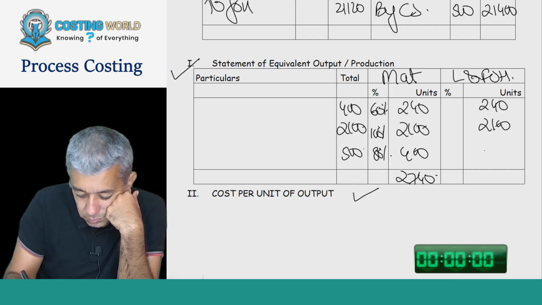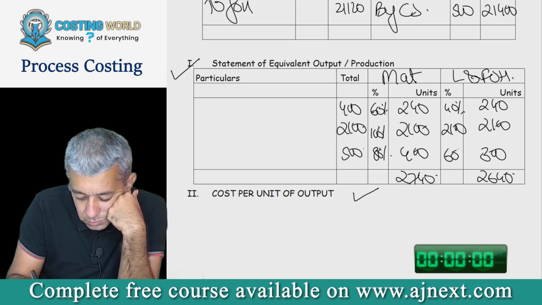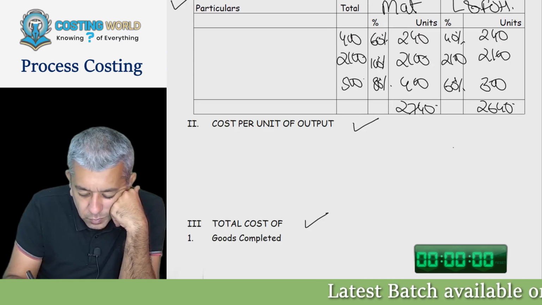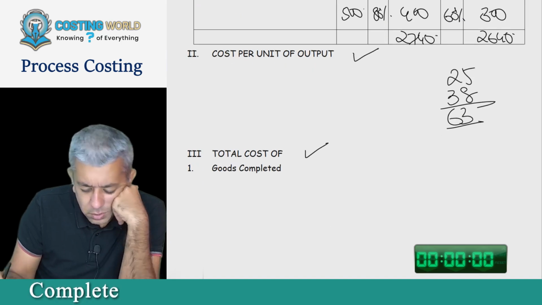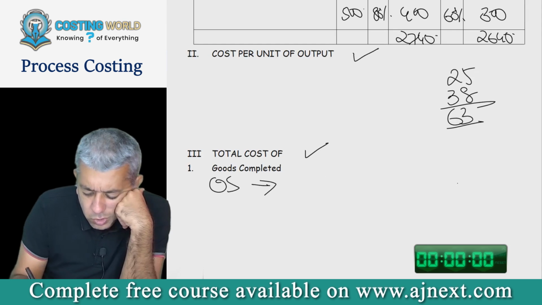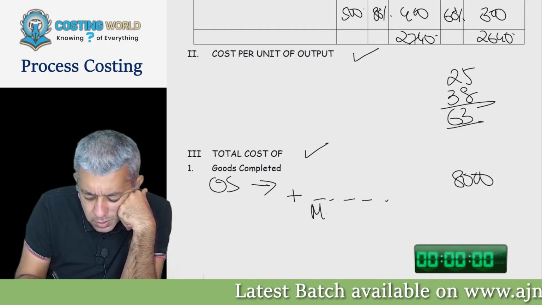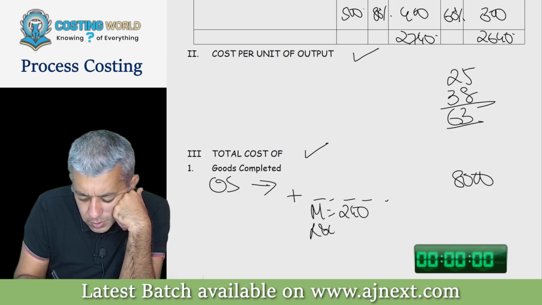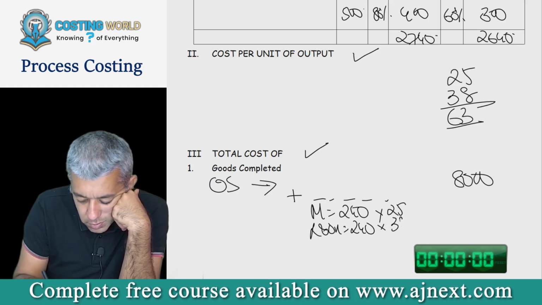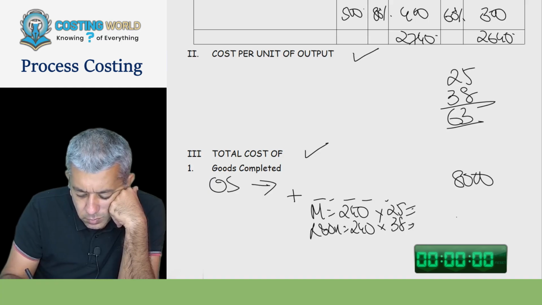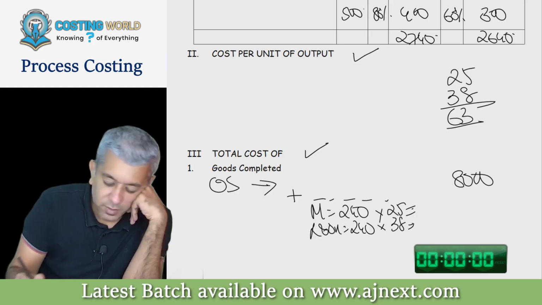Yes, sir. So opening stock cost already incurred is 8,000 plus cost incurred in current period, material, labor and overheads, 15,120, correct?